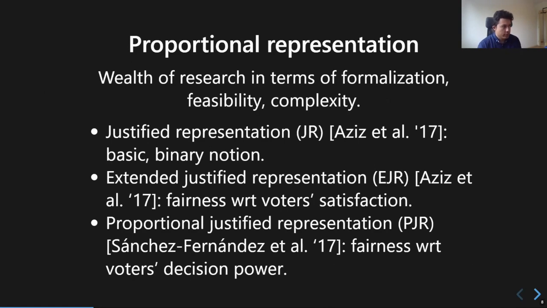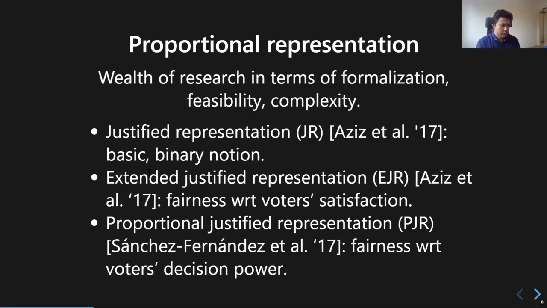So yeah, even though the intuition is pretty simple, there's a wealth of research, and there are many ways to formalize the problem, and then you have to ask questions about feasibility and complexity. For instance, recently there have been these attempts to formalize proportional representation. So basically, justified representation is a basic binary notion that says whether or not a minority has a justified right to have a representative. Then I don't want to go into definitions. Maybe I can give them at the end.